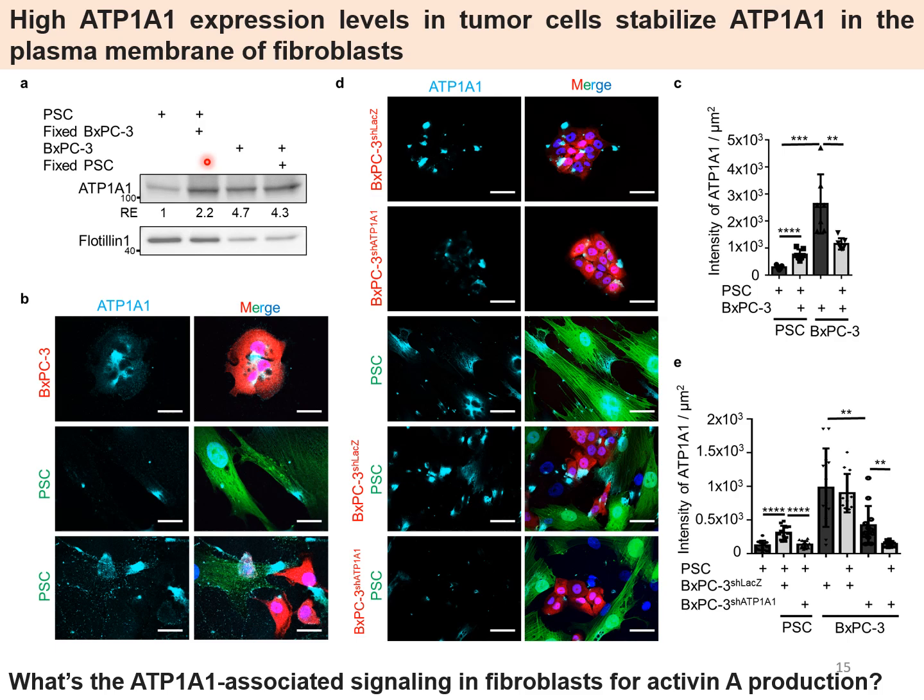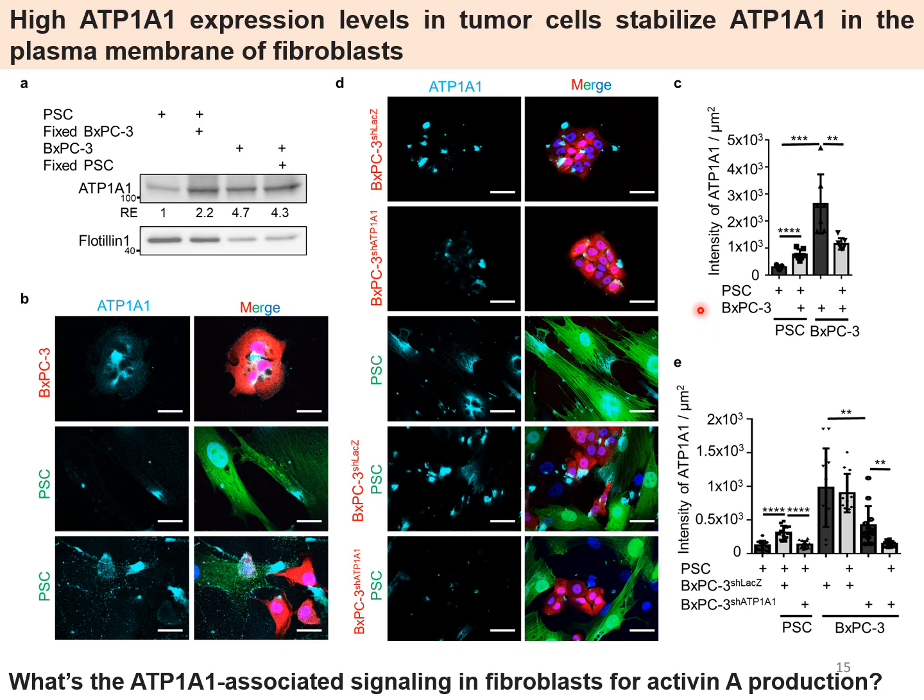The results show that plasma membrane-localized ATP1A1 in fibroblasts was specifically increased upon direct contact with tumor cells. This result was also confirmed in the immunofluorescence staining.